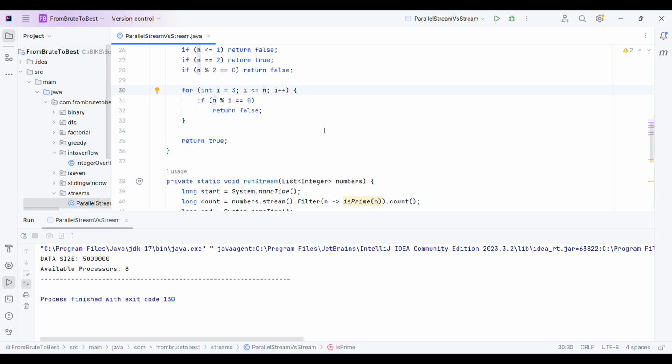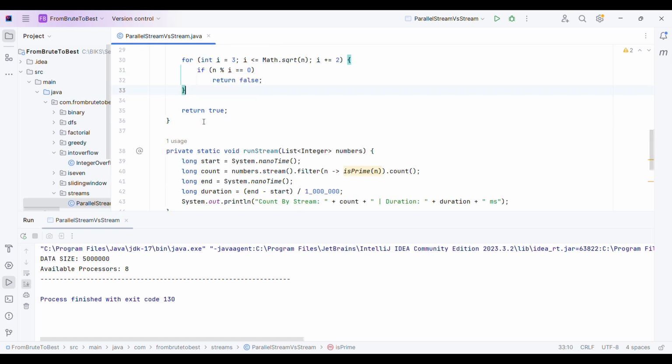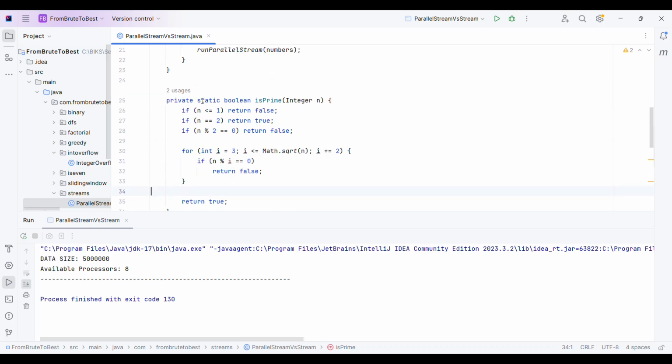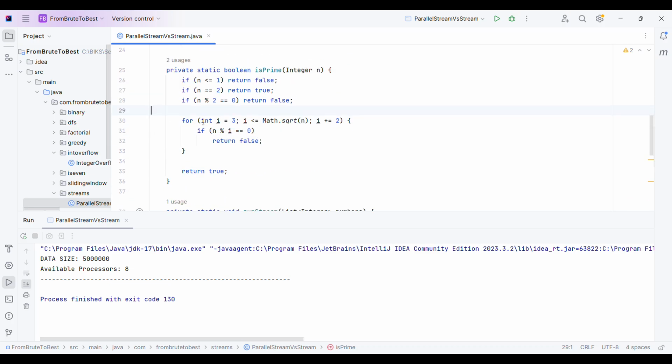So instead of n, let me use Math.sqrt(n). And here, instead of single increment, I will increase it by 2. Now if you need an explanation of how this is working, just let me know in the comment section.